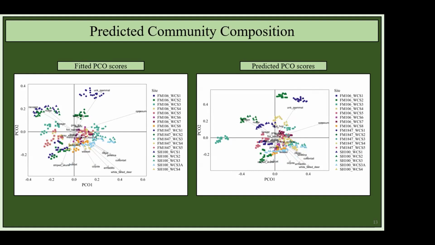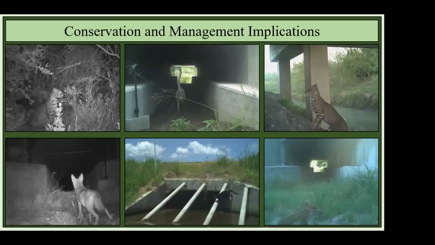Now, this is really critical in the evaluation of our model, where we want to really give managers a tool where they can have a particular set of characteristics of a wildlife crossing that they're interested in, and then you can see what kind of species you might be expected to use that wildlife crossing. So being able to predict what species might use a future crossing has some really significant conservation and management implications.